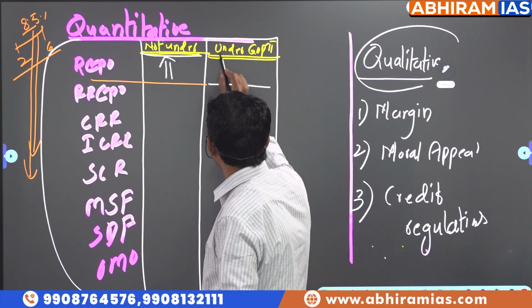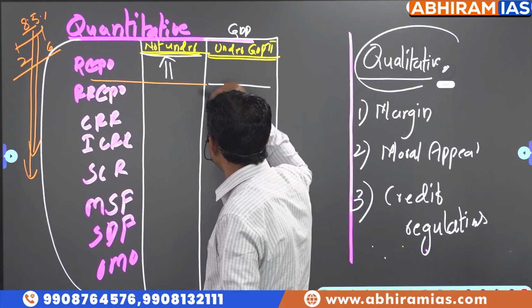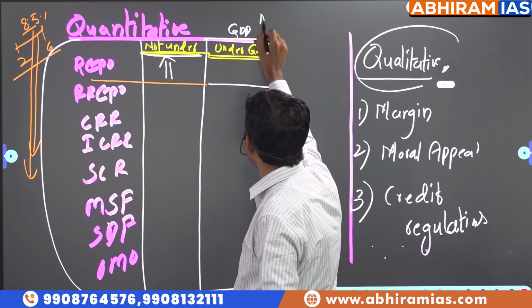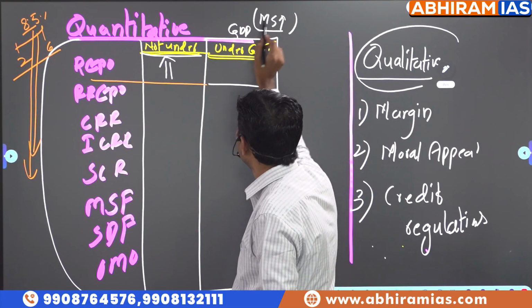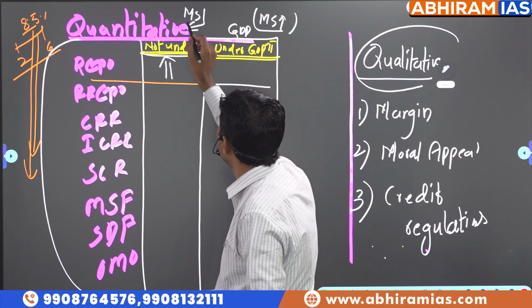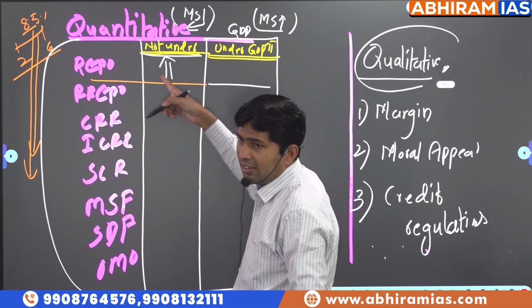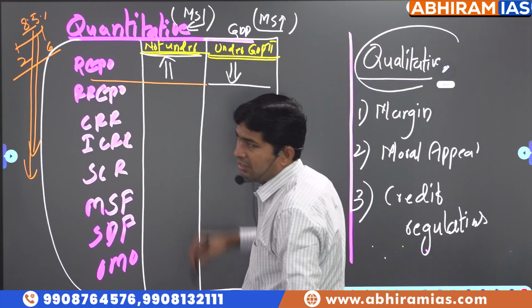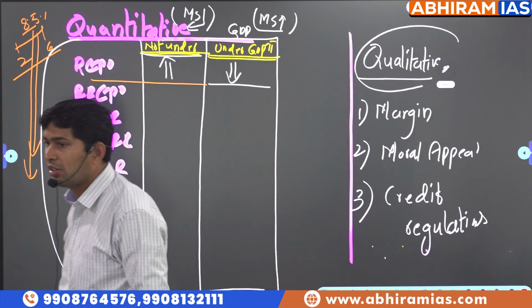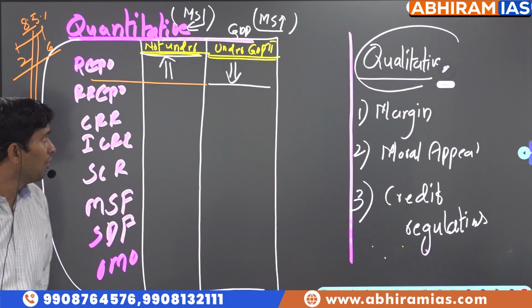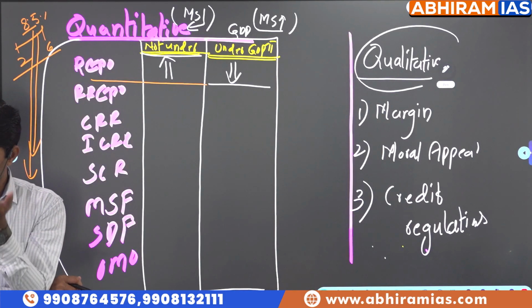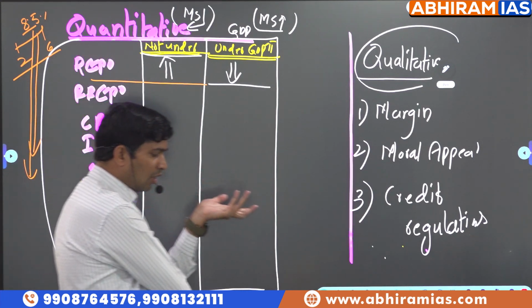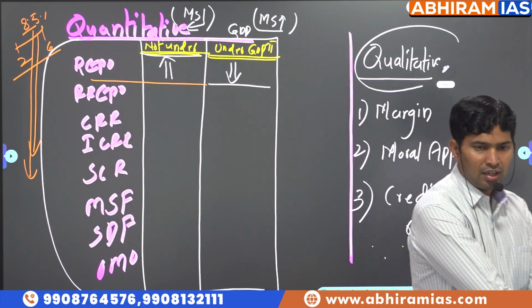Suppose inflation is under control. To increase GDP growth rate, should we increase money supply or decrease money supply? Very simple logic. To reduce money supply, we are supposed to increase repo rate. So to increase money supply, what should we do with the repo rate? We should decrease it. So that is the logic of the monetary policy tool. If you have understood when RBI increases repo rate and why, and when RBI decreases repo rate and why, that's the logic of why we are dependent on repo rate.